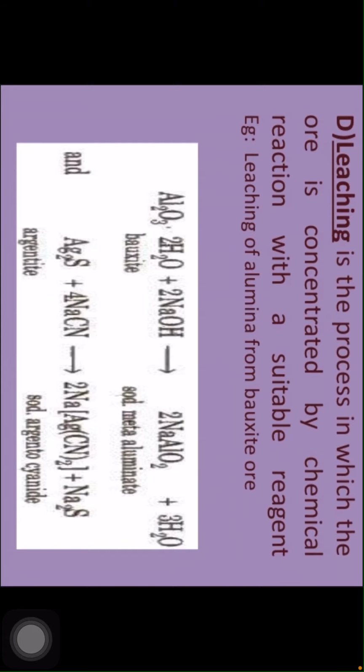Leaching, children. What is called leaching here? It is the process in which the ore is concentrated by chemical reaction with a suitable reagent, for example leaching of alumina from bauxite ore. So observe, children, here Al2O3 + 2NaOH + 3H2O gives 2Na[Al(OH)4], sodium meta-aluminate. And Ag2S + 4NaCN gives 2Na[Ag(CN)2] + Na2S, sodium argentocyanide. Like this we use the leaching method.